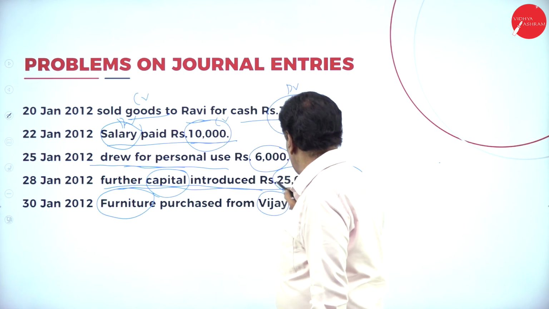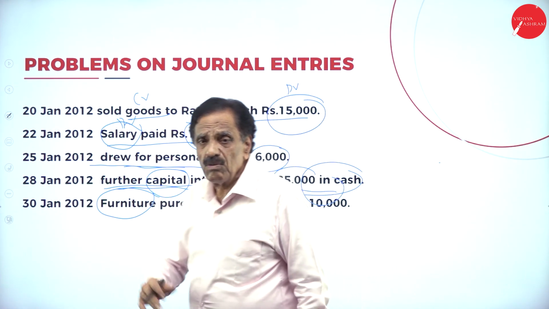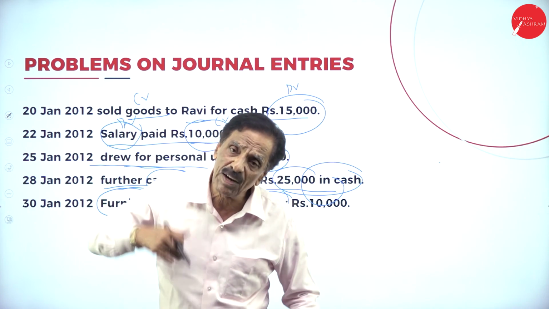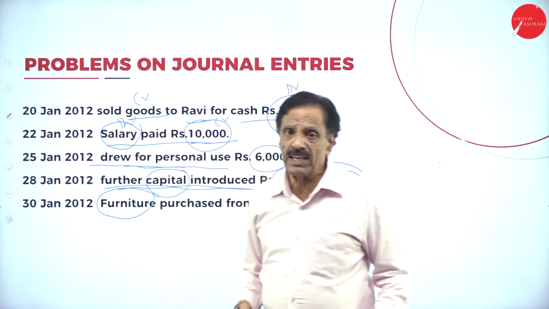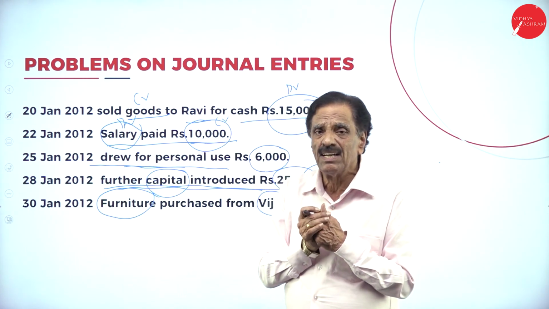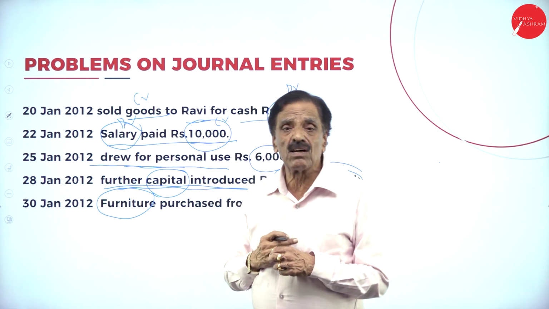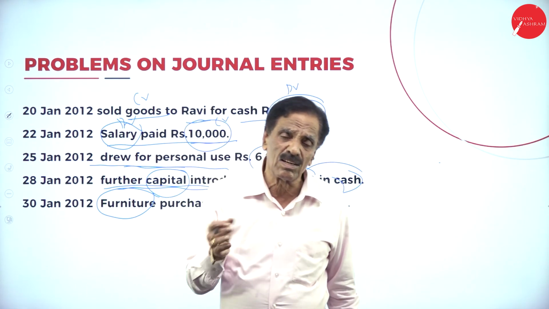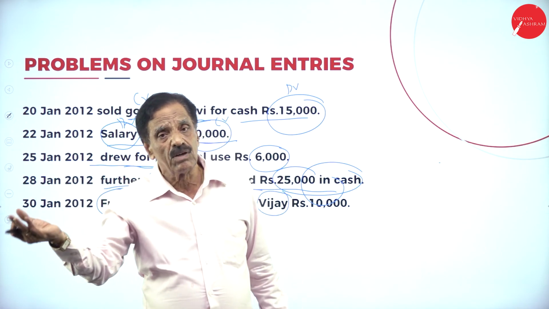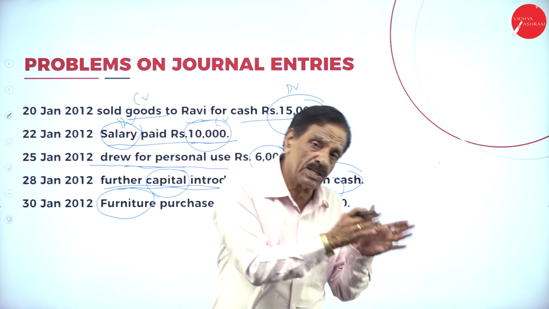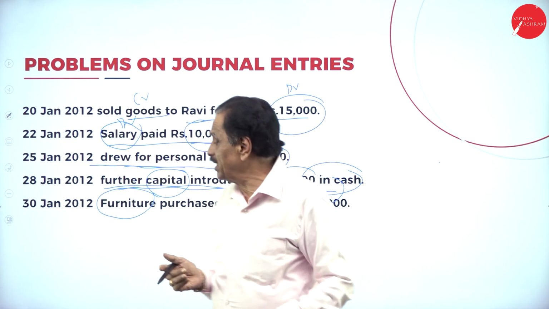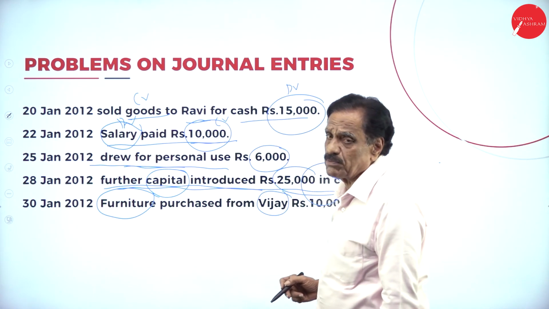Further capital introduced rupees 25,000. So Mr. Charan has introduced further cash to the extent of 25,000. What is coming in? Cash. Capital is a personal account, cash is real account. What the real account says, debit what comes in, credit what goes out. Capital is a personal account, debit the receiver, credit the giver. What's the entry? Cash account debit to capital account.